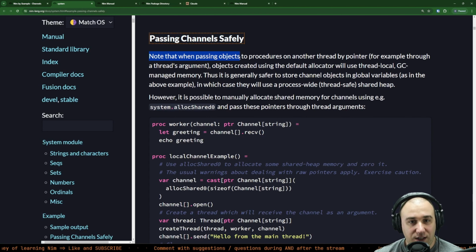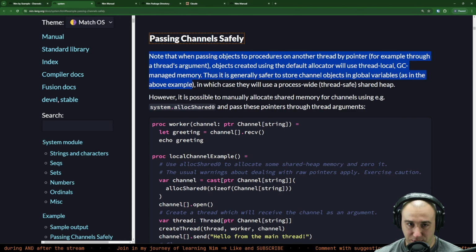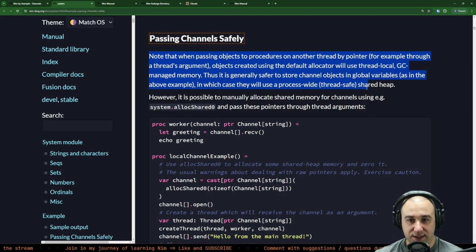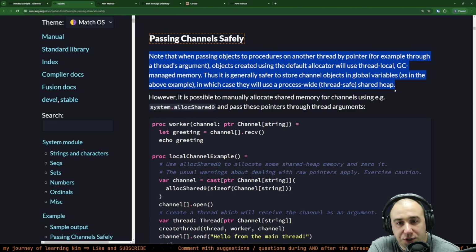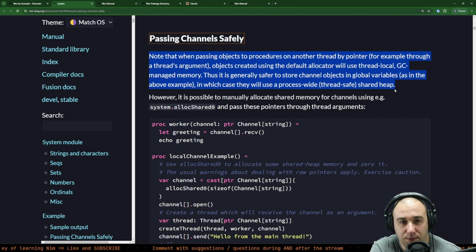Note that when passing objects to procedures on another thread by pointer, for example through a thread's argument, objects created using the default allocator will use thread local garbage collected managed memory. Thus, it is generally safer to store channel objects in global variables, as in the above example, in which case they will use a process-wide, thread-safe shared heap. Okay, I understand. However, it is possible to manually allocate shared memory for channels using system.alloc_shared.